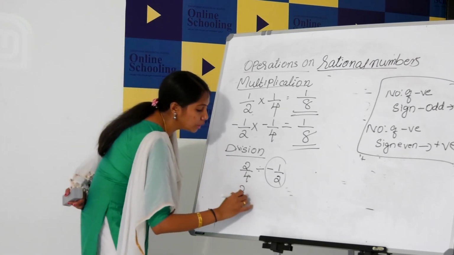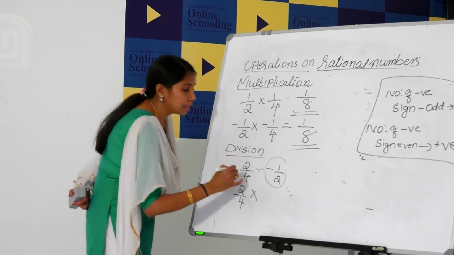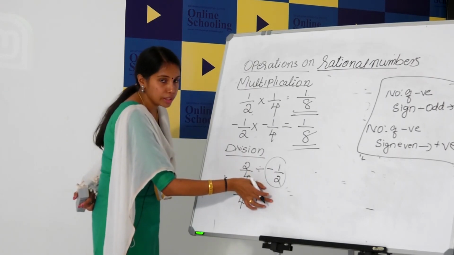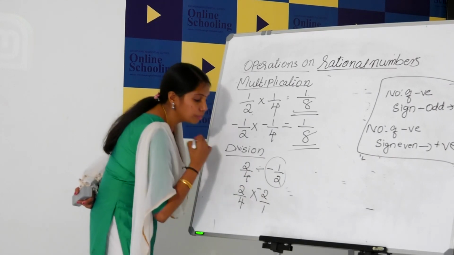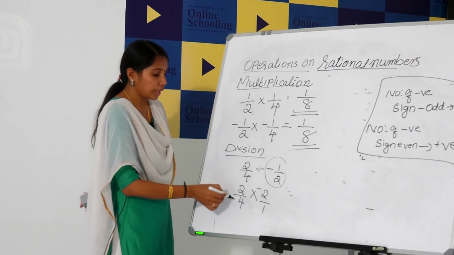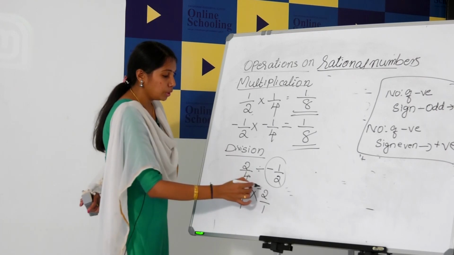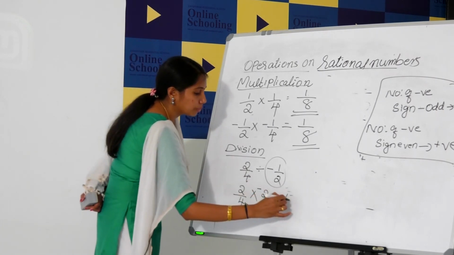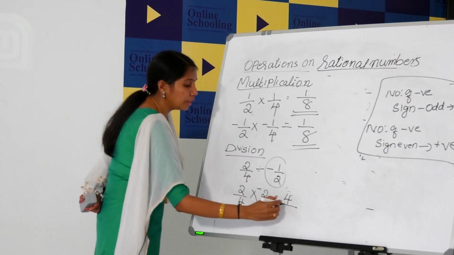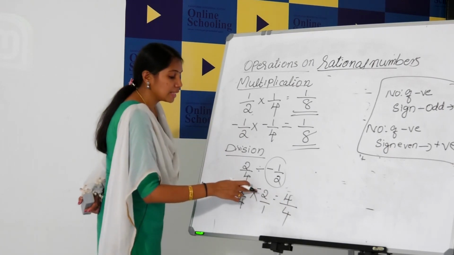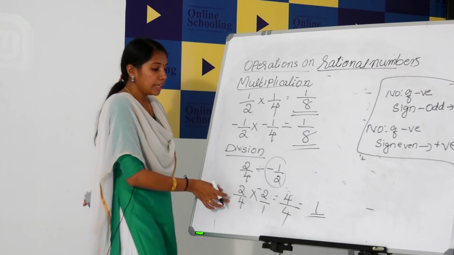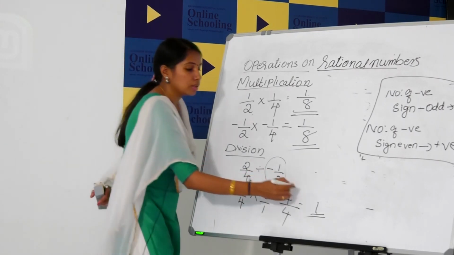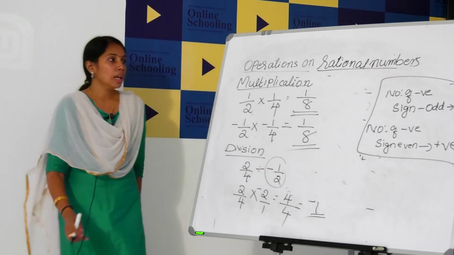So 2 by 4 no need to change. Then multiply. Then find the reciprocal of 1 by 2, 2 by 1. And the sign, we should put the same sign. Okay. Then 2 into 2, 4, by 4 into 1, 4. And 4 by 4 is 1. And look at the sign. How many negative signs are there? Only 1. So the answer is minus 1.